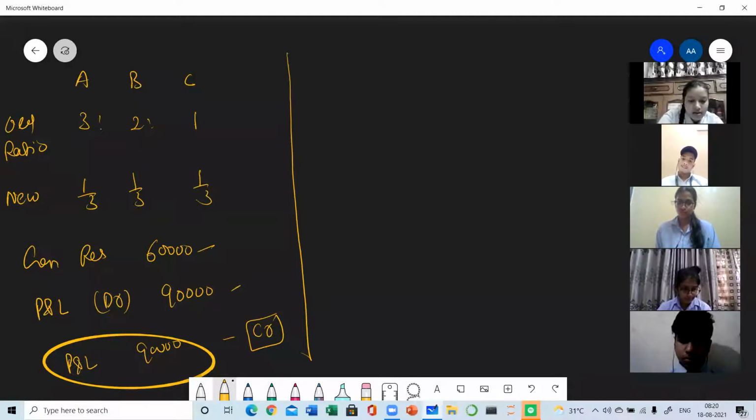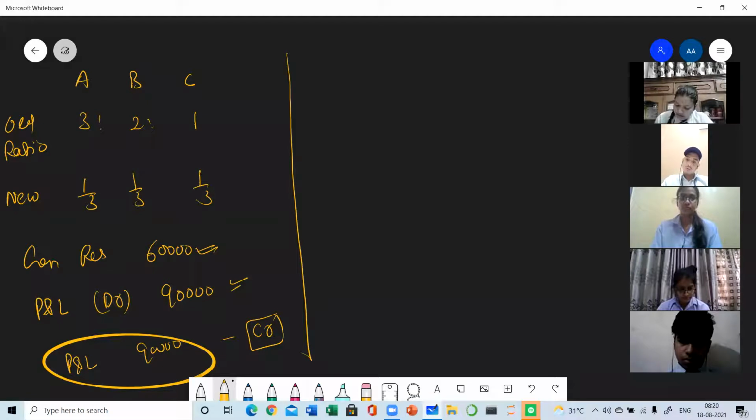There will be two entries, because in one entry the capital will be credited, and in the other the capital account will be debited, because one is profit and the other is loss. P&L is 90,000. Beta, if you are not getting anything, you can ask in between. Okay? You need to just pass an entry.